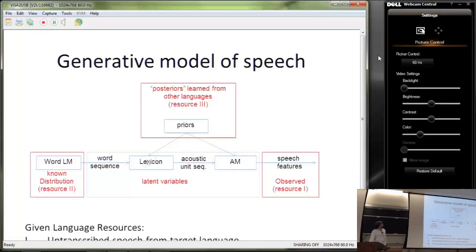So we need to build the middle part as some Bayesian model with some latent variables, and our task is to actually infer these latent variables. And eventually we can use the transcribed data from other languages and use that as some prior knowledge for learning the latent variables for these submodels, for the lexicon and for the acoustic model.